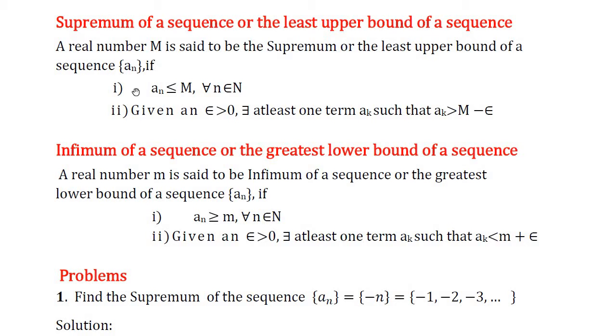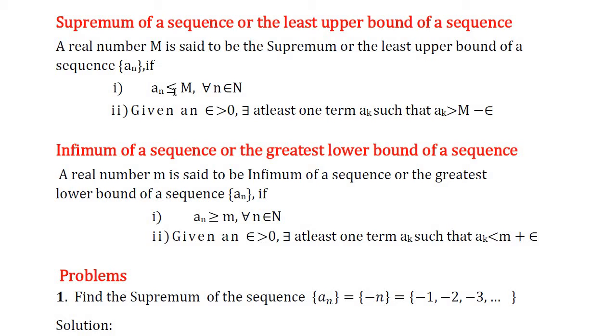it satisfies two conditions. First condition, an is less than or equal to capital M for all n belongs to capital N, and second condition, given an epsilon greater than 0, there exists at least one term ak belongs to the sequence an such that ak is greater than M minus epsilon.